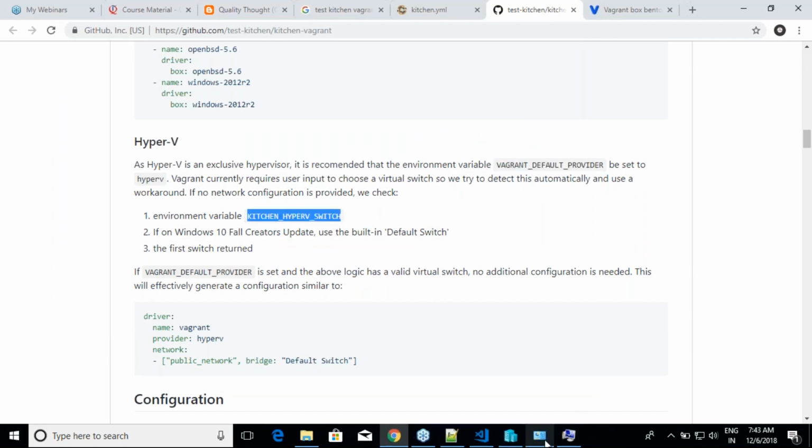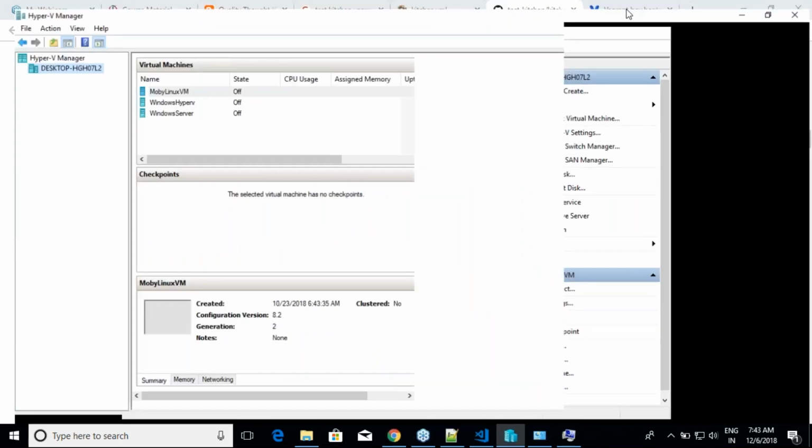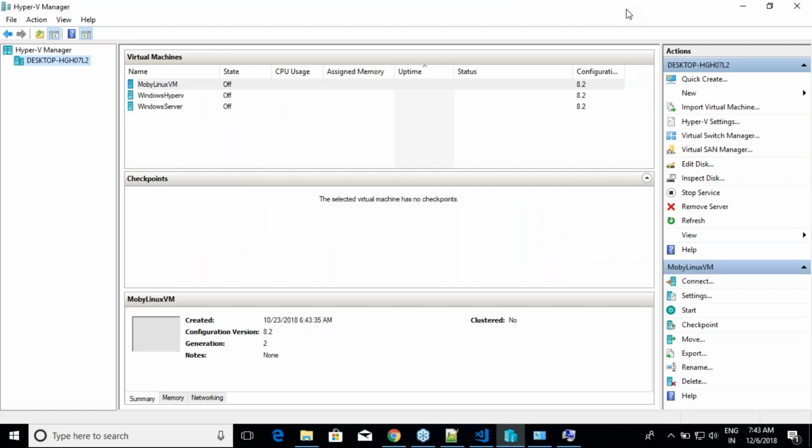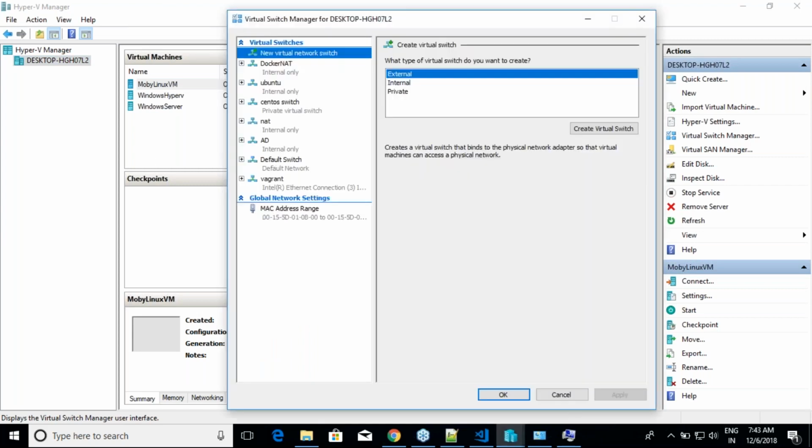Okay. Let me tell you what that is. If you are working on VirtualBox, you need not worry about how your networking works. But if you are working in Hyper-V, you have to always worry about what your networking is, because you are using something called a virtual switch manager over here, right? So this is your virtual switch. What happens over here is this virtual switch provides network to your virtual machine. Now you have to tell, out of all of this, which virtual switch you want to use.